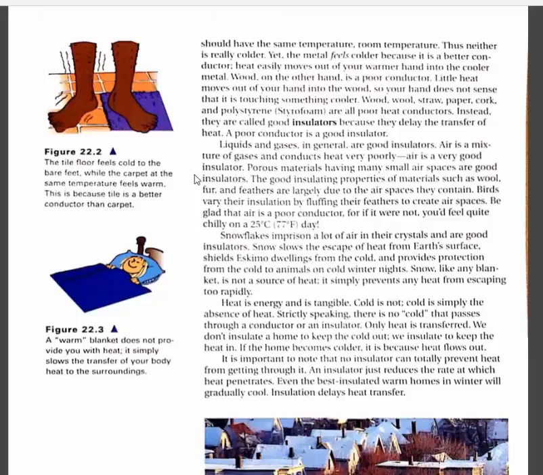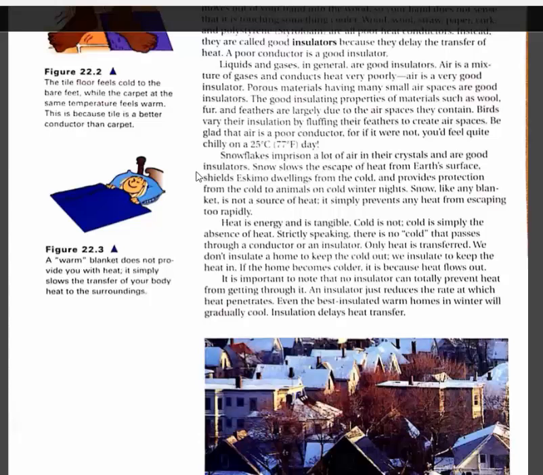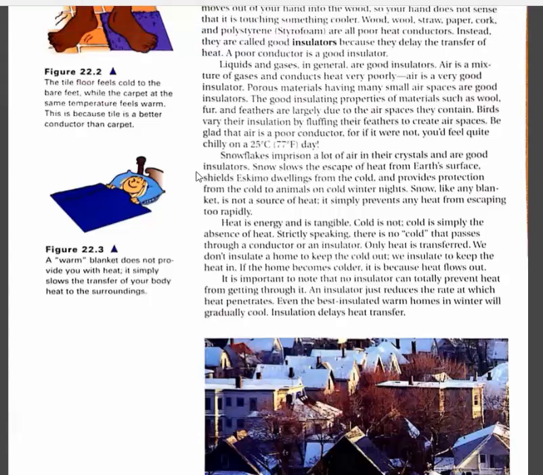The good insulating properties of materials such as wood, fur, and feathers are largely due to the air spaces they contain. Birds vary their insulation by fluffing their feathers to create air spaces. Be glad that air is a poor conductor, for if it were not, you'd feel quite chilly, even on a day that was 77 degrees Fahrenheit. Snowflakes imprison a lot of air in their crystals and are good insulators. Snow slows the escape of heat from Earth's surface, shields Eskimo dwellings from the cold, and provides protection from the cold to animals on cold winter nights. Snow, like any blanket, is not a source of heat. It simply prevents heat from escaping too rapidly.